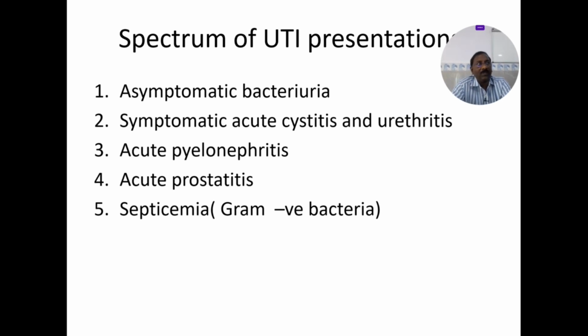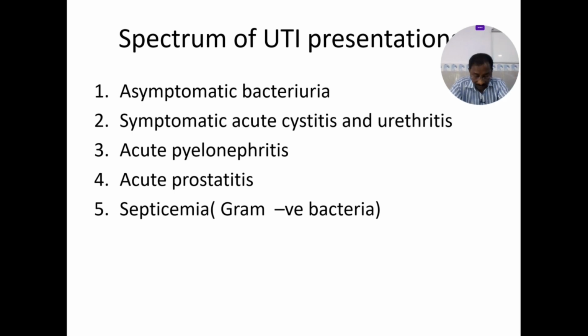So this is the spectrum of UTI presentations. Asymptomatic bacteriuria: the bacteria will be there in the urine, but the patient is asymptomatic, no symptoms at all. Symptomatic cystitis and urethritis are different. In urethritis, you will have urethral discharge, whereas in cystitis, no urethral discharge. In cystitis, these people will have some suprapubic pain. In both urethritis and cystitis, you have common symptoms like pyuria, dysuria, polyuria, hematuria, and suprapubic pain. Pain will be there in cystitis, not in urethritis, in most conditions.